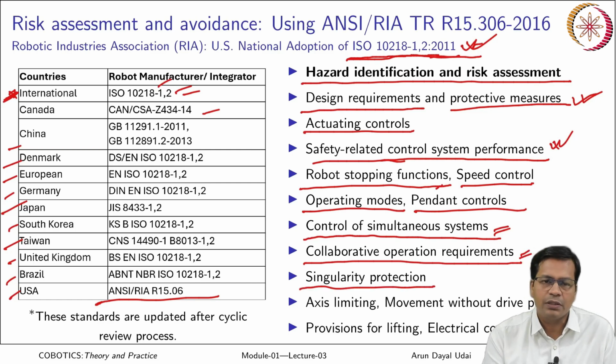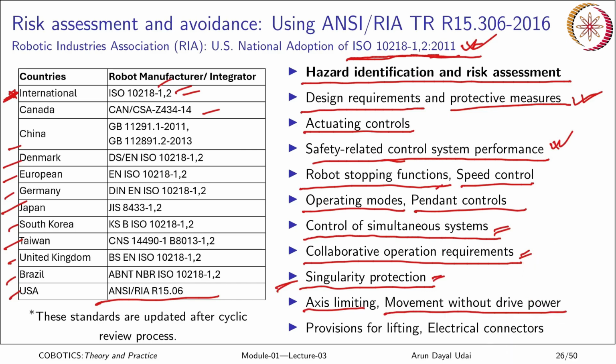Singularity protection is very, very important. What would happen in case the robot goes to a singularity? In regular programming, you always take care while programming only, but in the case of a cobot, even due to some external forces, the robot may enter into a singularity zone. So, if at all it goes into singularity, what should be the behavior of your robot? Those things are explicitly discussed in the case of cobots.